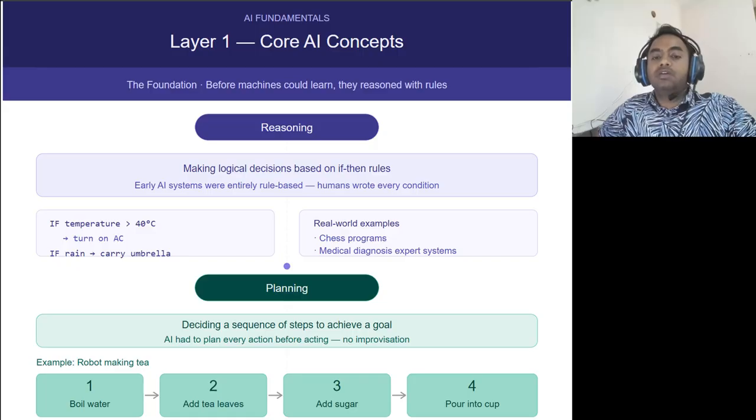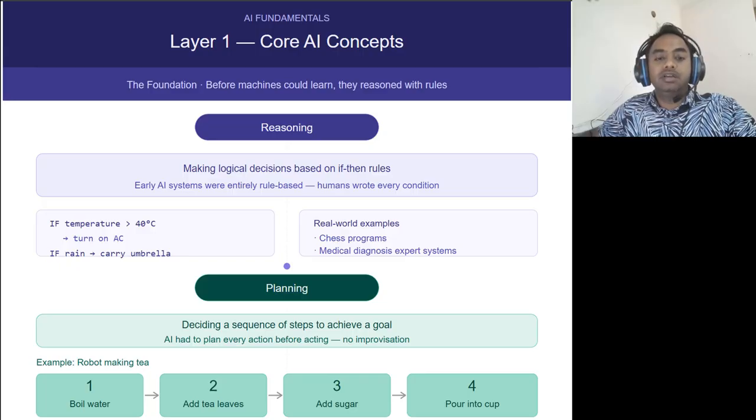So layer 1 is core AI concepts, the foundation. This is the oldest layer of AI. Before computers could learn from data, scientists tried to make machines intelligent using logic and rules. Three important ideas came from this era.